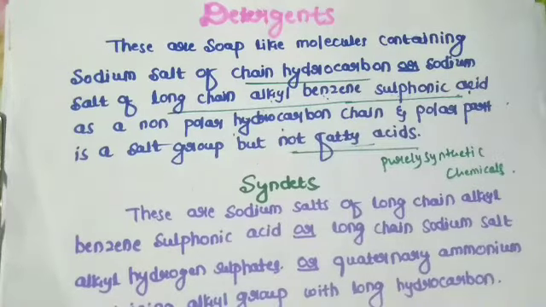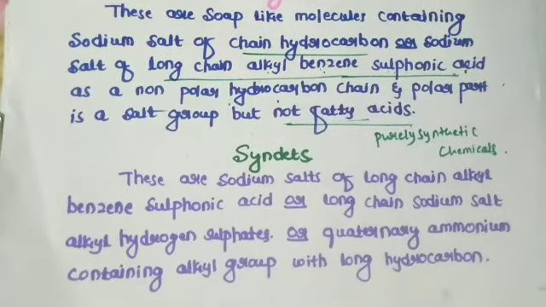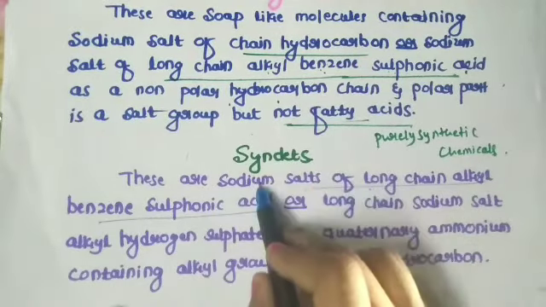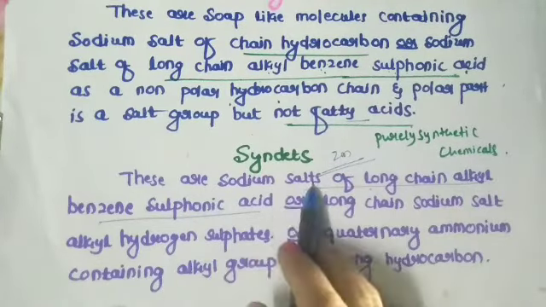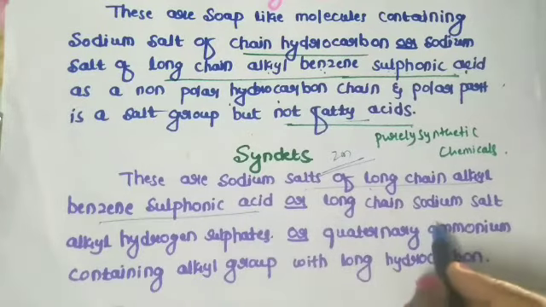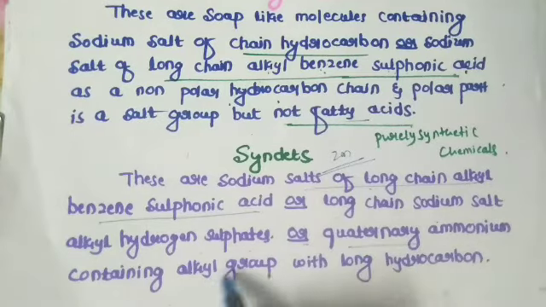These detergents are also known as syndets. Why are they known as syndets? These are the sodium salts of long chain alkyl benzene sulfonic acid. What are syndets? This is a 2 marks question. These are sodium salts of long chain alkyl benzene sulfonic acid, or long chain sodium alkyl hydrogen sulfates, or quaternary ammonium containing an alkyl group with a long hydrocarbon chain. So they are known as syndets.